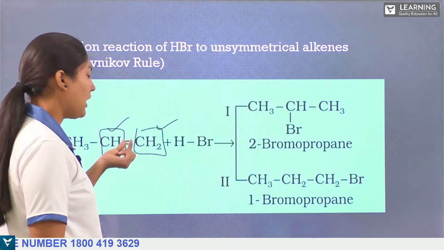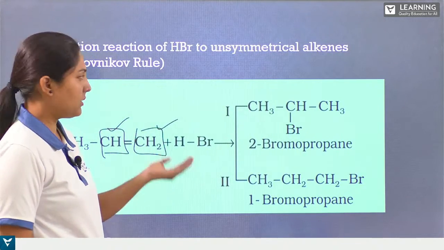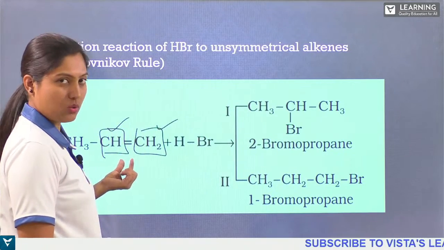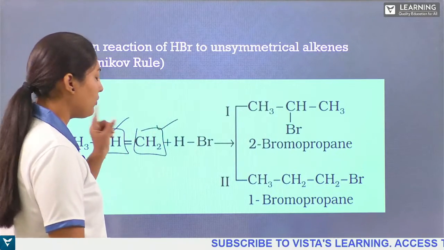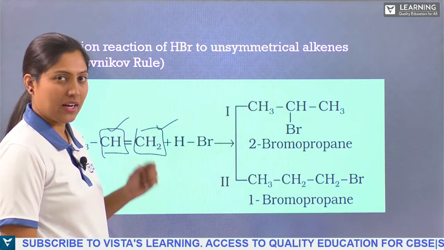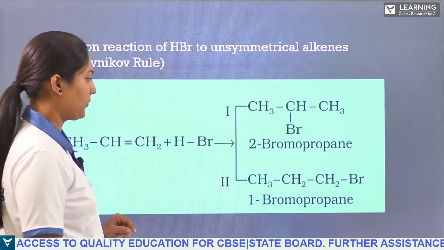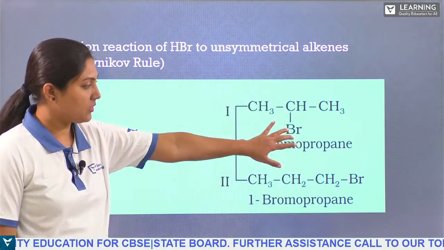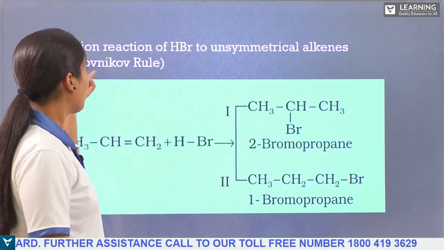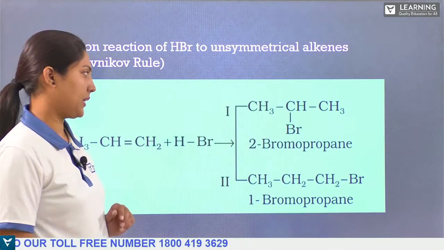Right, because they both are in a double bond here. So when we have unsymmetrical alkenes and there is a chance of addition of bromine, we need to think about which carbon has fewer hydrogen atoms. The bromine will go and attack that carbon. So we get these two products, where the first one is major and stable compared to the second one. According to Markovnikov's rule, the first one is the major product.